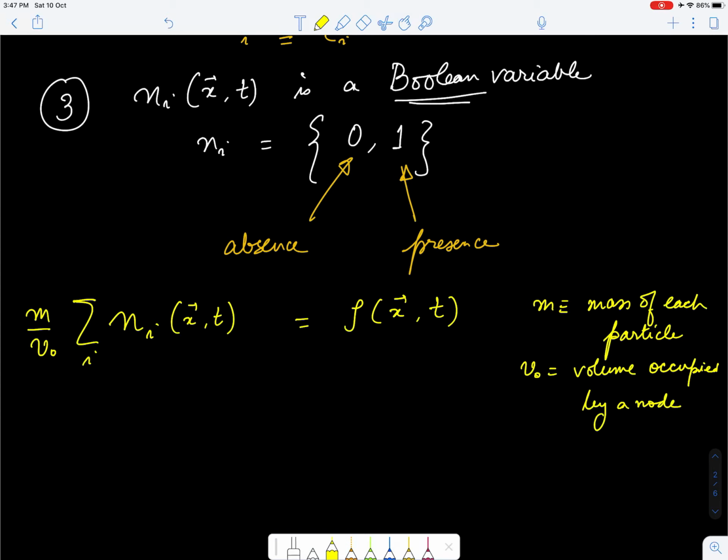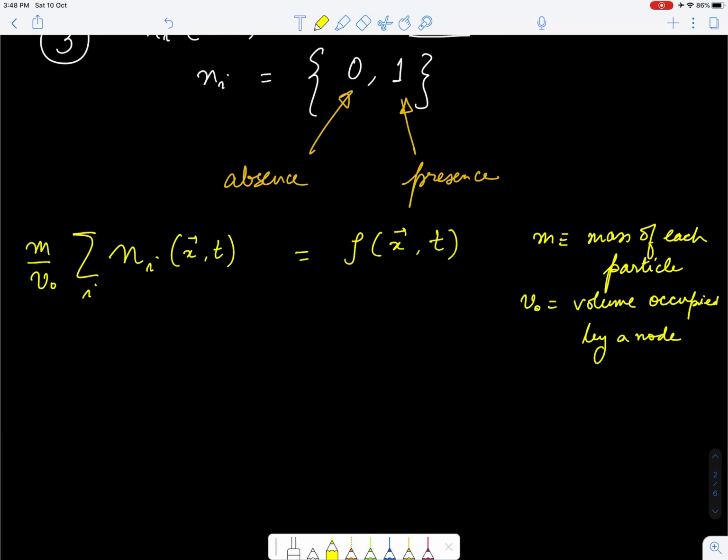So that is essentially the volume covered by a specific node, which would become the area around that node. So this will give me the density, and similarly Ni(x,t) times the velocity Ci times the same factor, summed over all directions. When I sum over i, that means I'm summing over all directions. That will give me the momentum flux at that point.